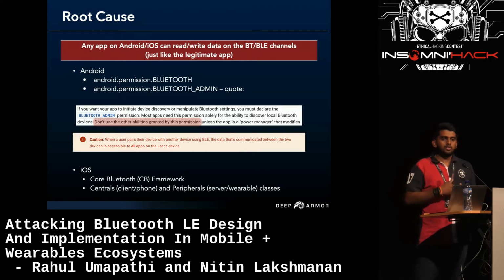So what is the root cause of this problem here? The root cause is that any app on Android or iOS can read or write the data on this Bluetooth channel that the same legit application is writing. That means on Android, a malware app needs Bluetooth or Bluetooth admin permissions, whereas on iOS, a malware app needs the Core Bluetooth framework. On the screenshot here, according to the SDK documentation, any applications with Bluetooth or Bluetooth admin permissions are provided with extra abilities, and in the highlighted part, it says that those applications should not misuse those extra abilities.